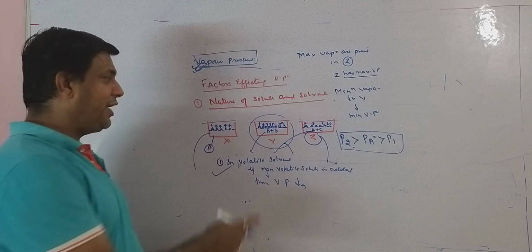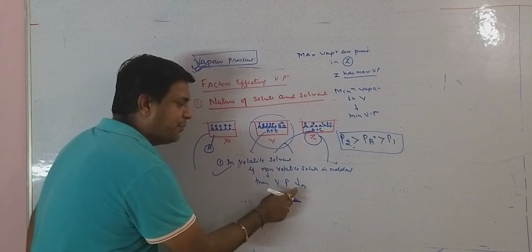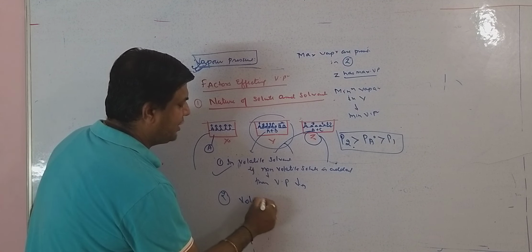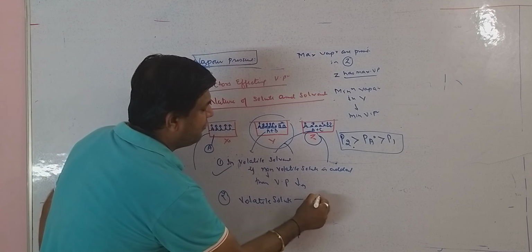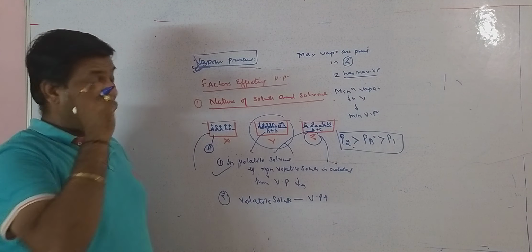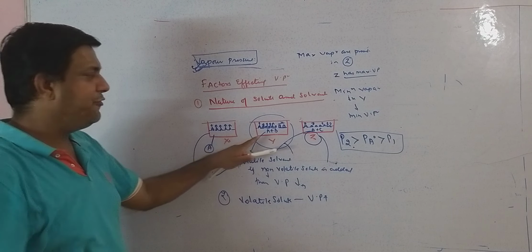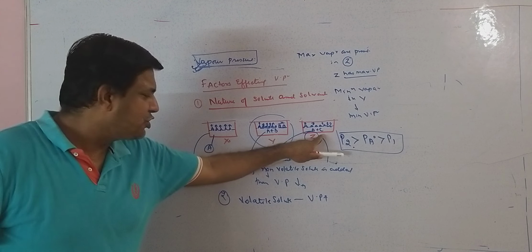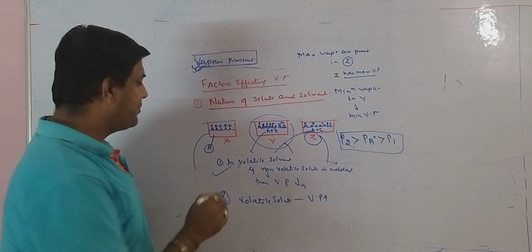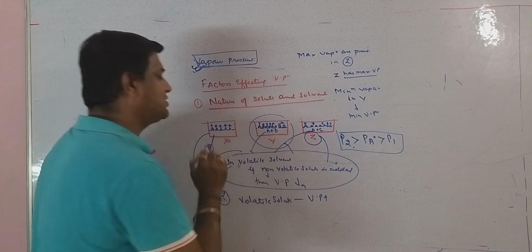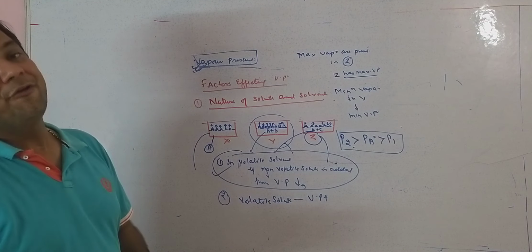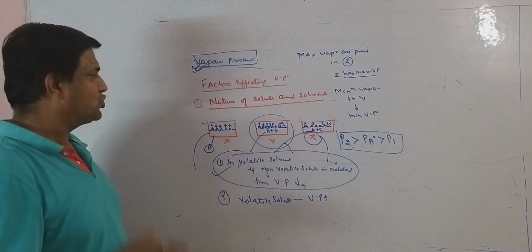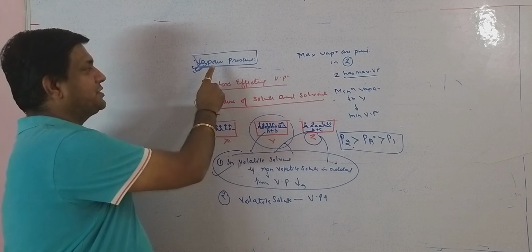And if we add a volatile solute, then what will happen? Vapor pressure increases. These are the main two lines. In the volatile solvent, if we add a non-volatile solute, then vapor pressure will decrease, and if we add a volatile solute, then vapor pressure will increase. And remember, it is a very important line for this chapter, that in the volatile solvent, when we add a non-volatile solute, then vapor pressure decreases. So this is the major factor which affects the vapor pressure.